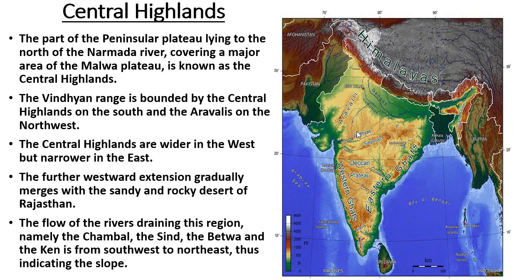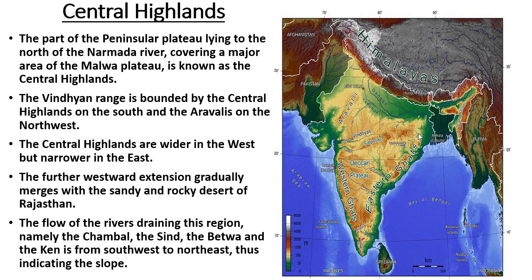The location of Central Highlands. The Vindhyan Range is here, and the Central Highlands are bounded by it on the south and the Aravalis on the northwest. The Central Highlands are wider in the west but narrow in the east.